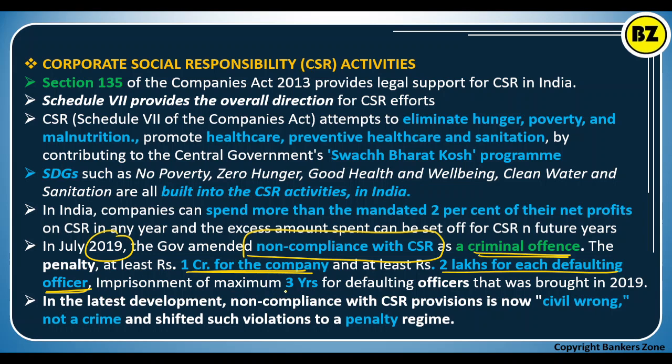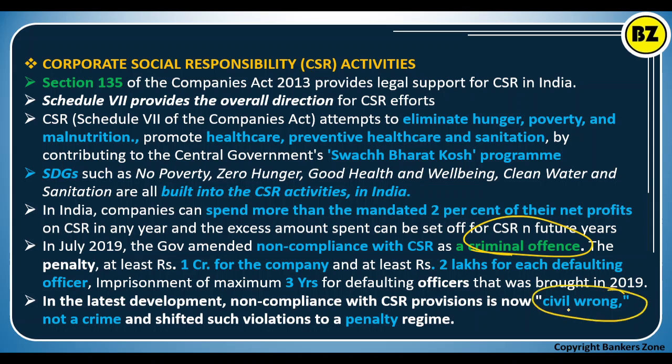Apart from that, there was 3 years of jail for the defaulting officer also. So that was a very big step. Later on, the government realized that that would be too high. So the government has changed it from a criminal offense to a civil offense. That is a civil wrong. So don't worry, we will not put you into jail, but we will keep the penalty. So 1 crore fine to the company, and also 2 lakh rupees fine to each officer.